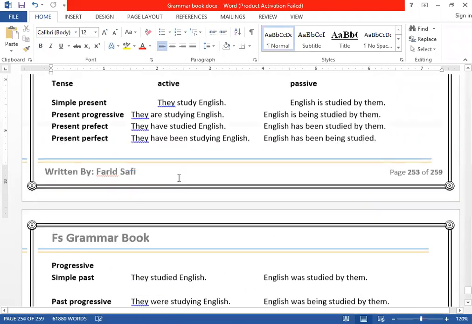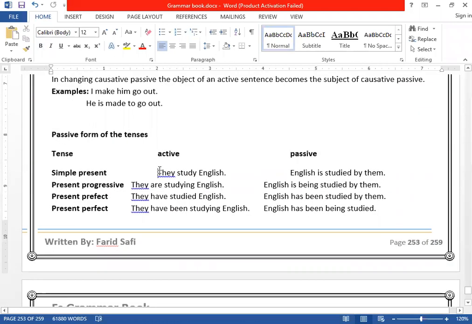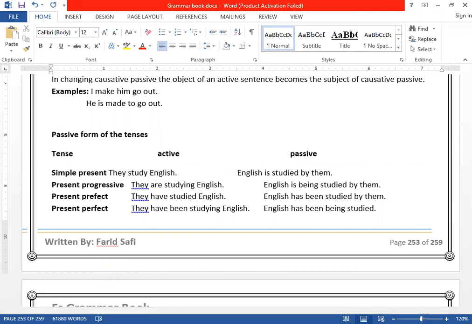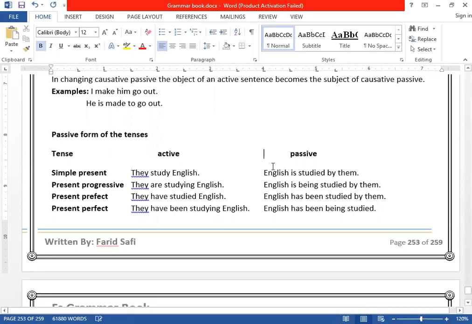Now look here, let's come. The first one is simple present tense. Which tense? Simple present tense. Clear? In simple present tense, like they studied English. How many steps do we need here? 5. Clear? Number 1, English. Number 2, is, because in simple present tense we will use only is. The third step, past participle. The fourth one, by phrase, and pronoun. They has been converted into them.